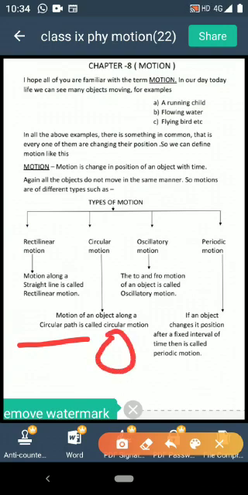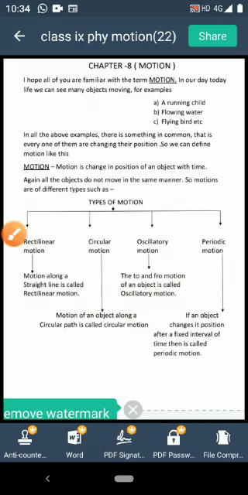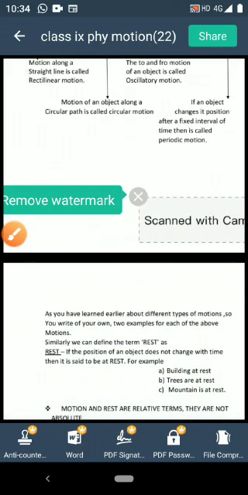Oscillatory motion means if the object is moving like a pendulum of a clock, that is forward and backward, the to and fro motion of an object is called oscillatory motion. In a similar manner, periodic motion means if the object repeats its motion after a fixed interval of time, then that is periodic motion. Now you have already learned about all these 4 different types of motion in your junior classes. So your task is you have to write 2 examples for each of the motion we have discussed here.